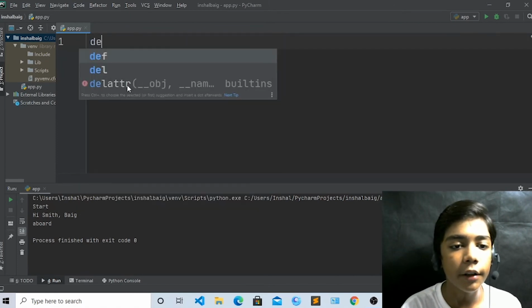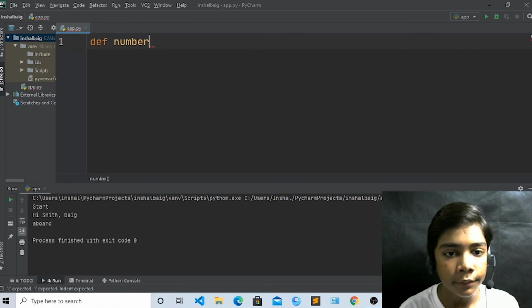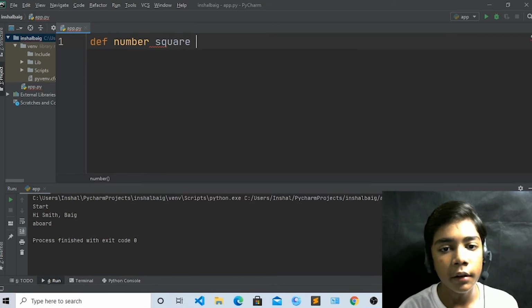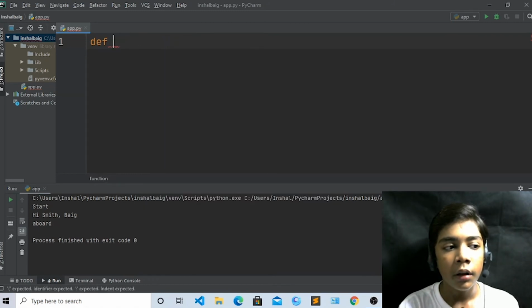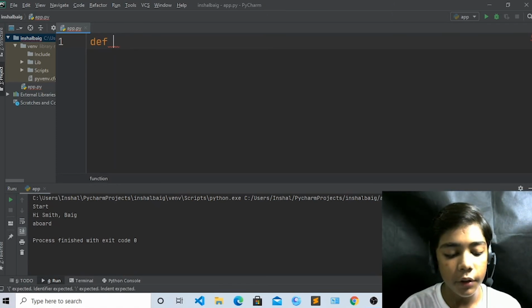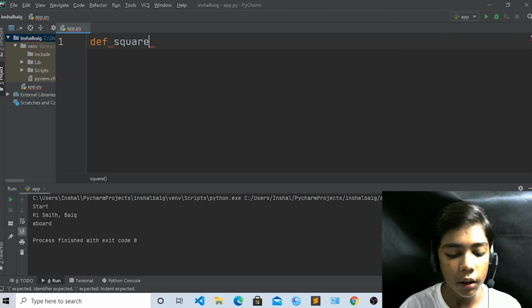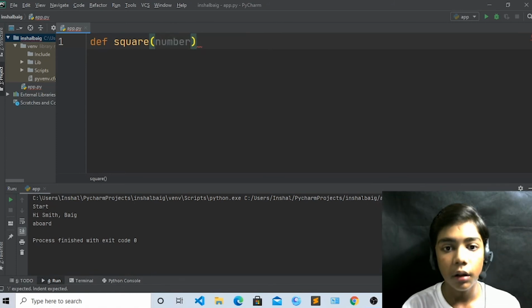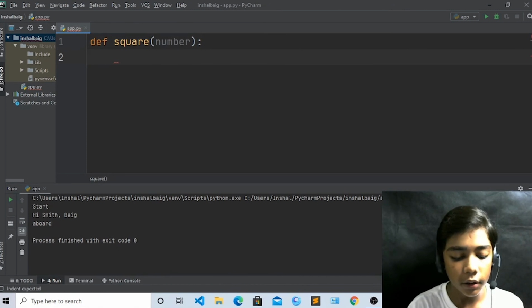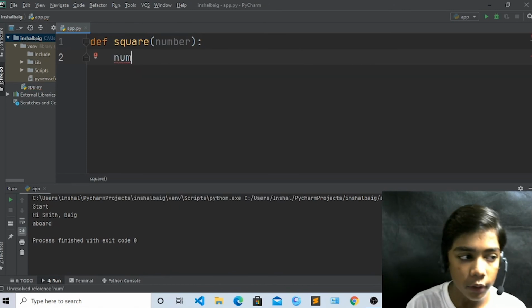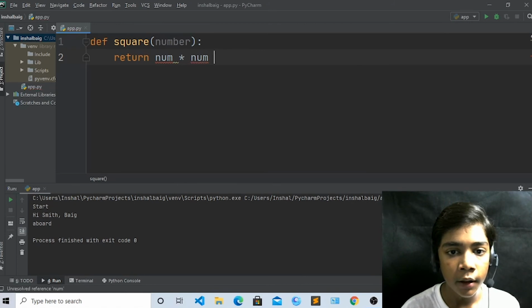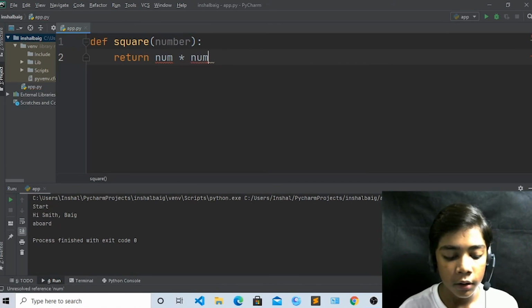Return statements are like this: if you write def square, and then write number, and then write return num, and again write number here.